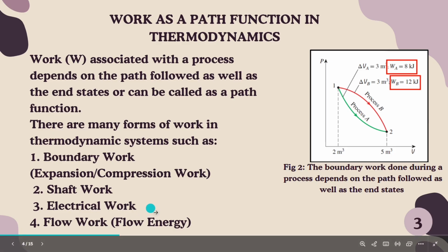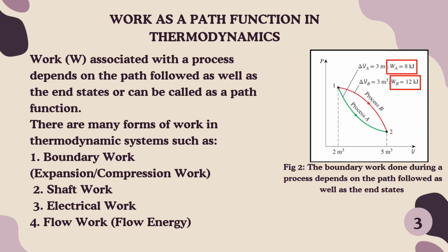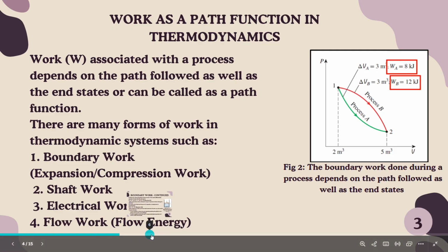Then electrical work. Electrical work represents the work done when electricity flows through a wire, because of the voltage gradient. Then flow work, and an example for it is pumping water through a pipe into a tank. It's the work required to push fluid, and we know that fluid is either gas or liquid. So it's the work required to push a fluid into or out of a control volume.